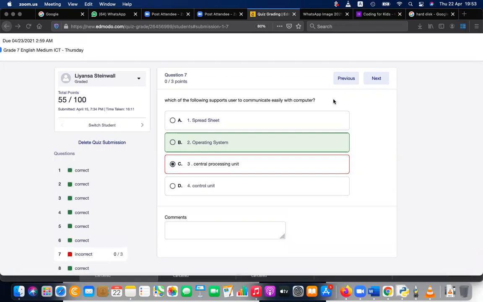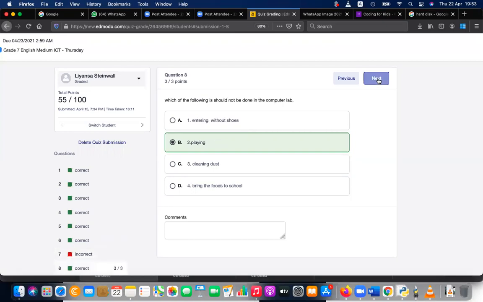Question number 7. Which of the following supports communicating easily with the computer? That is the operating system. That's the middleman. And which of the following should not be done in the computer lab? Entering without shoes is okay, because that is a safer way.